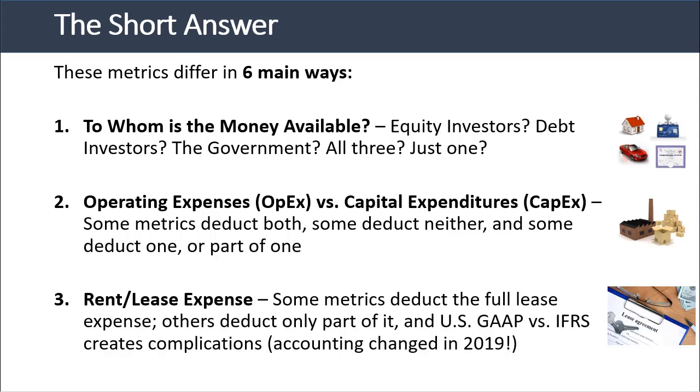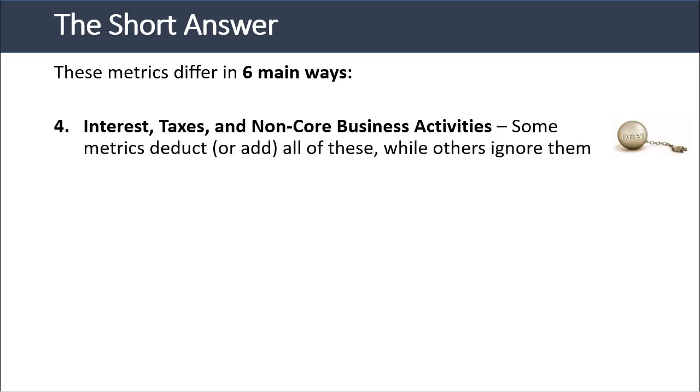Then there is the rent or lease expense associated with operating leases. Some of these metrics deduct the full lease expense, others deduct only part of it, and US GAAP versus IFRS, the accounting system the company uses, creates complications as well because the accounting rules changed in 2019. Take a look at our video on operating leases and how the accounting rules for that changed for more on this topic. We'll deal with it a little bit in this video, but there is a dedicated tutorial on this topic as well. The fourth way in which they differ is with interest, taxes, and non-core business activities.